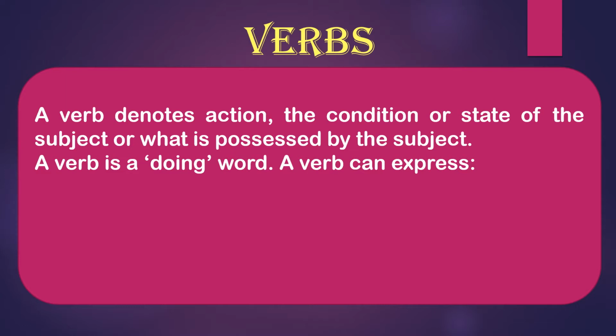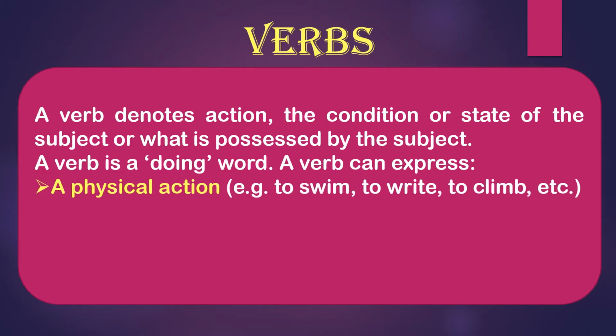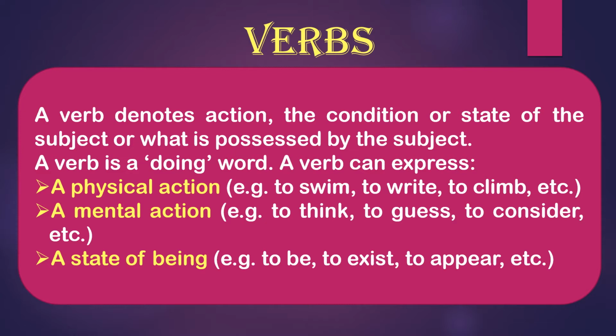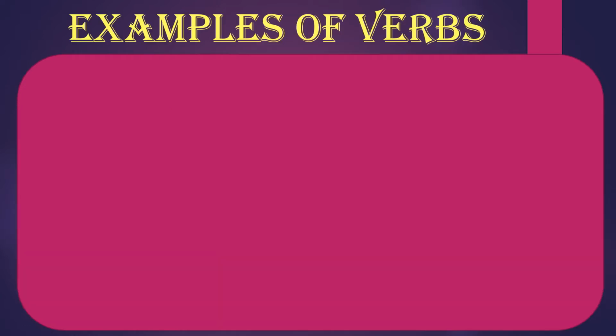A verb can express a physical action, the physical action that we do with the help of our body organs. So a physical action, for example, to swim, to write, to climb, etc. Next, a mental action. Okay, that depends on our mental ability, for example, to think, to guess, to consider, etc. Such kind of words come under mental action. A state of being. Okay, so in this, the examples are to be, to exist, to appear, etc. So these are the examples of state of being. Being means the presence of something or somewhere. This we will learn about in the examples.